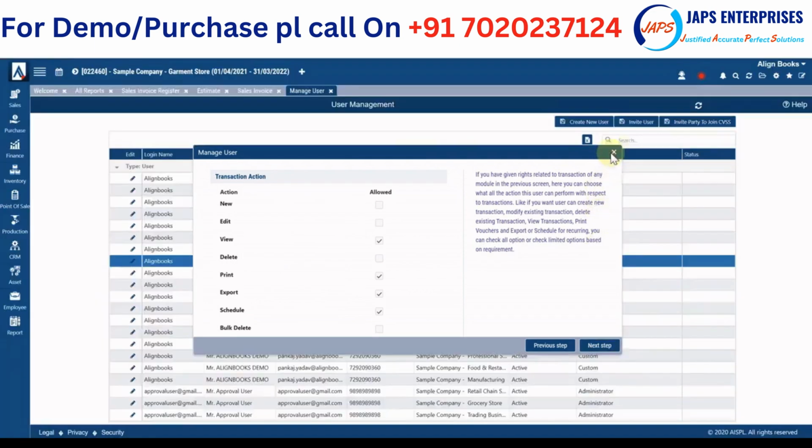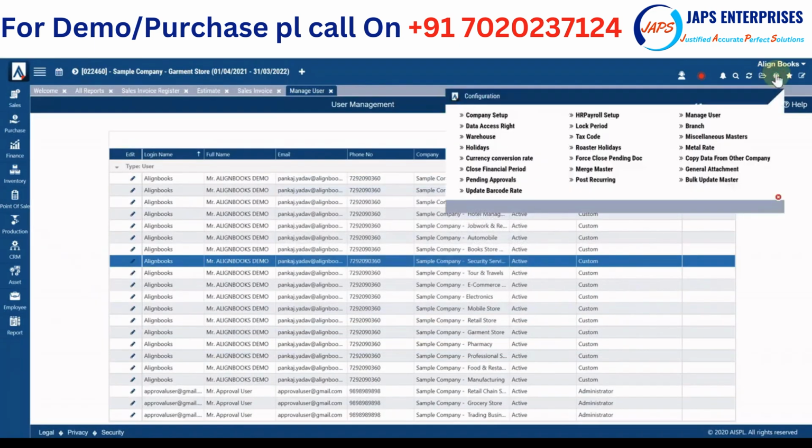Not only that, even menu level and data level rights are provided. When we talk about data access rights, say you are operating from 4 or 5 branches, and one of the users can access data of a particular branch only, or a particular warehouse only, or only a few of the customers. Even that level can be configured through data access rights.